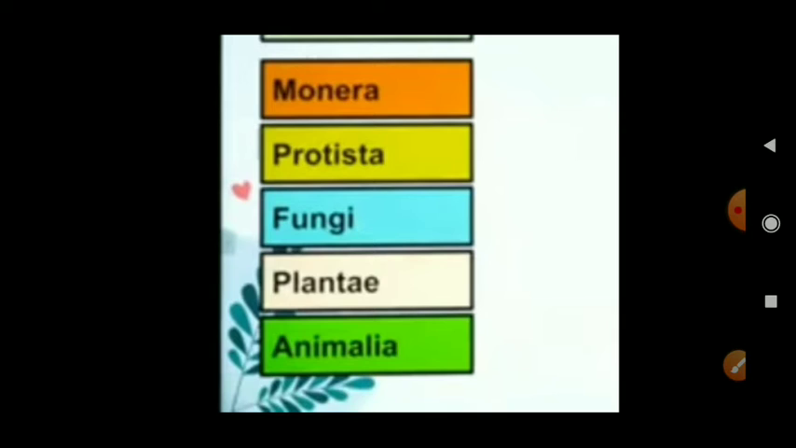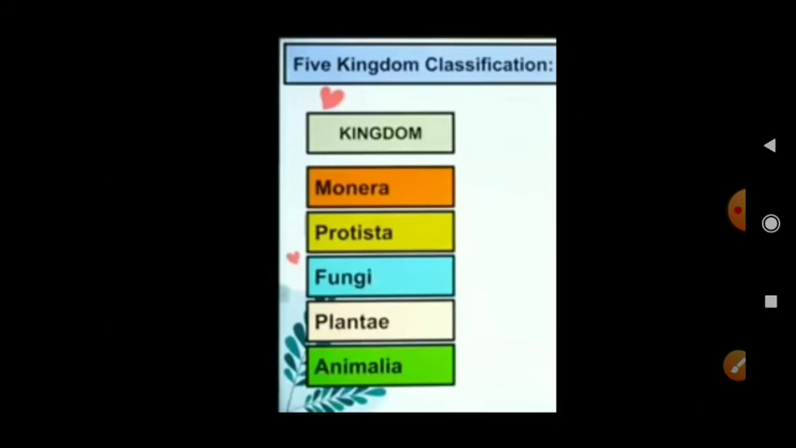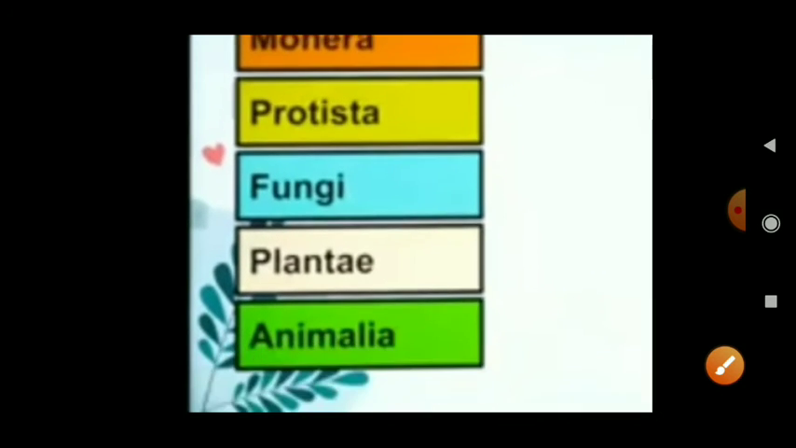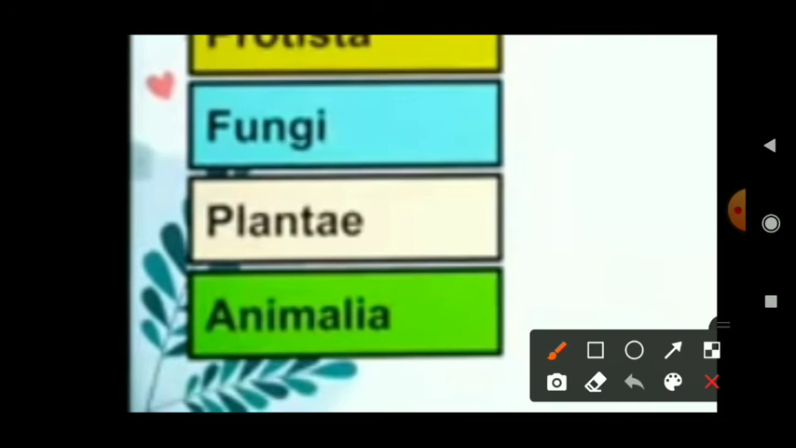Plantae is what? All plants come in Plantae. Yes, they all are autotrophic. All plants come in Plantae and all animals come in Animalia. For example, mammals, non-mammals, human beings, sharks, fishes, owls, meaning birds, all these come in Animalia. All insects come in Animalia. Plantae are autotrophic, and you can see they have chloroplast, for example, chlorophyll containing organisms.